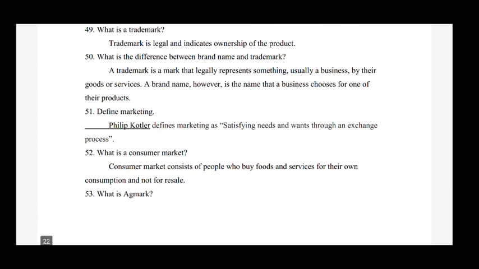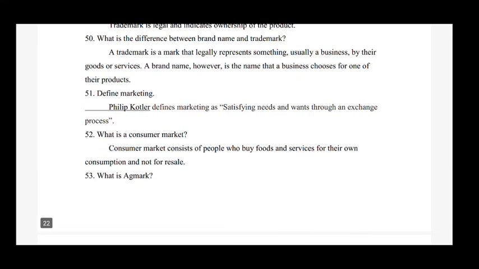Next question is, what is the difference between brand name and trademark? So the answer is, a trademark is a mark that legally represents something, usually a business, by their goods or service. A brand name, however, is the name that a business chooses for one of their products.